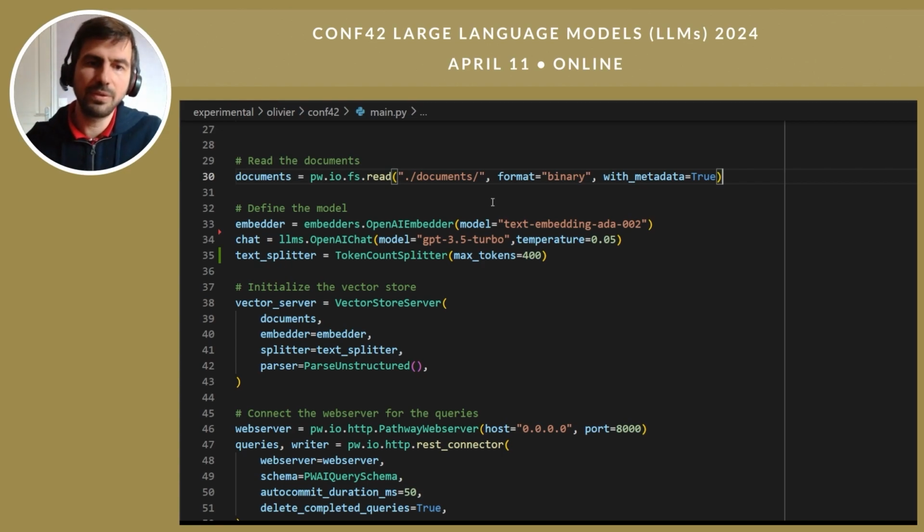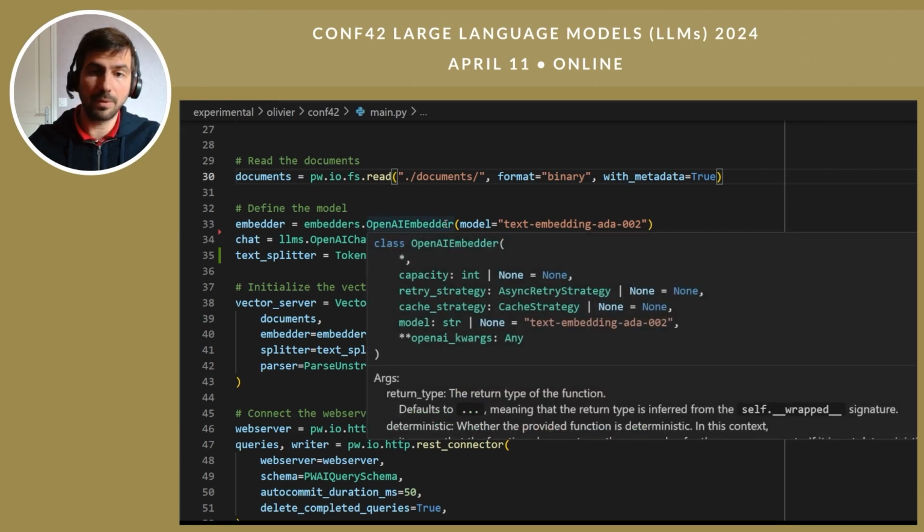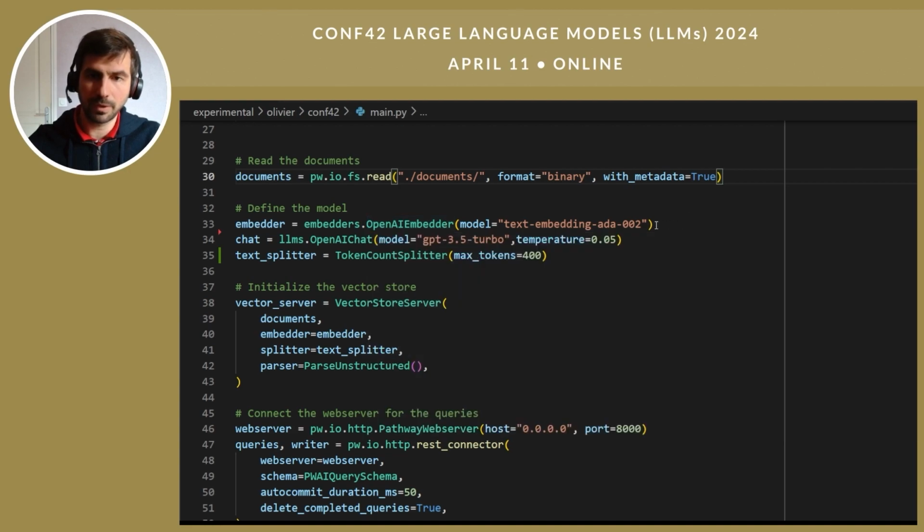And then you need to define the model. So Pathway provides you all the tools to really easily configure the model you want to use by pre-configuring everything for you. And you can define the embedder, the LLM for chat completion, the splitters. Similarly, you just have to initialize a vector store with the documents, and everything is configured for you by Pathway.